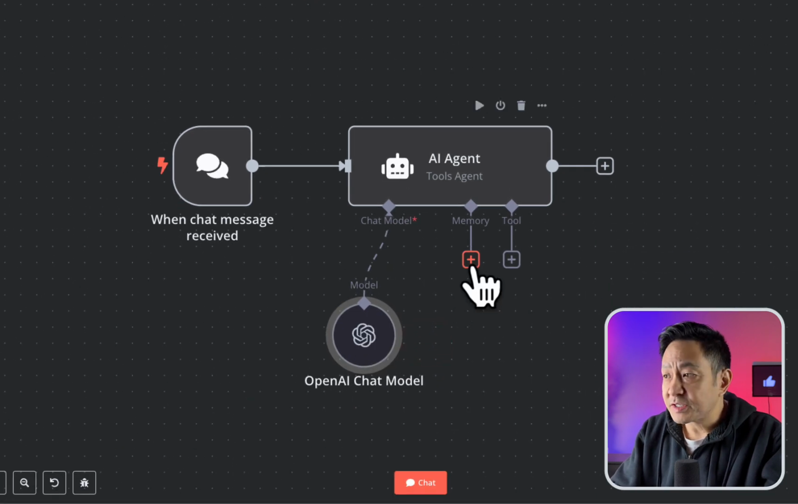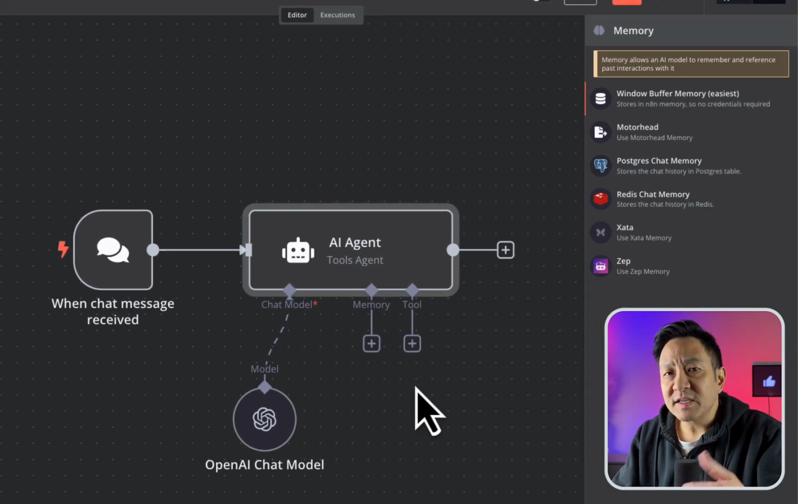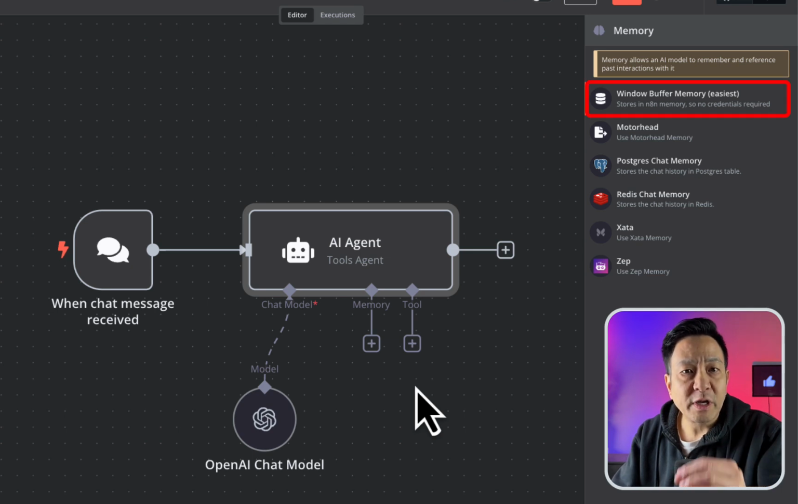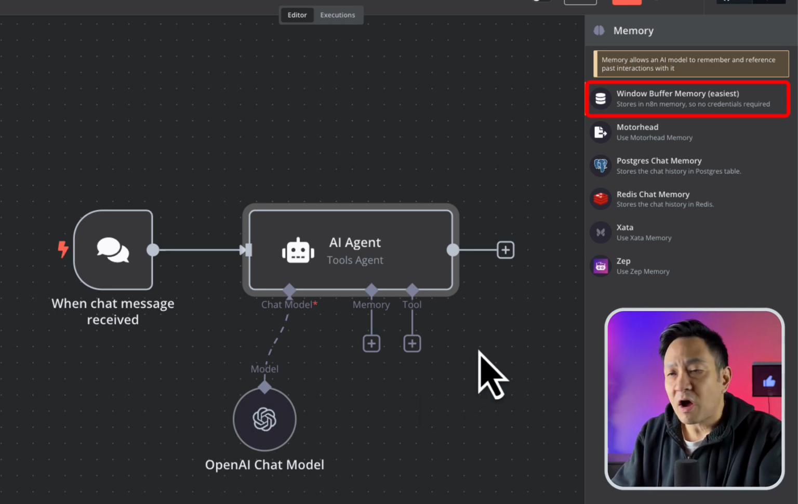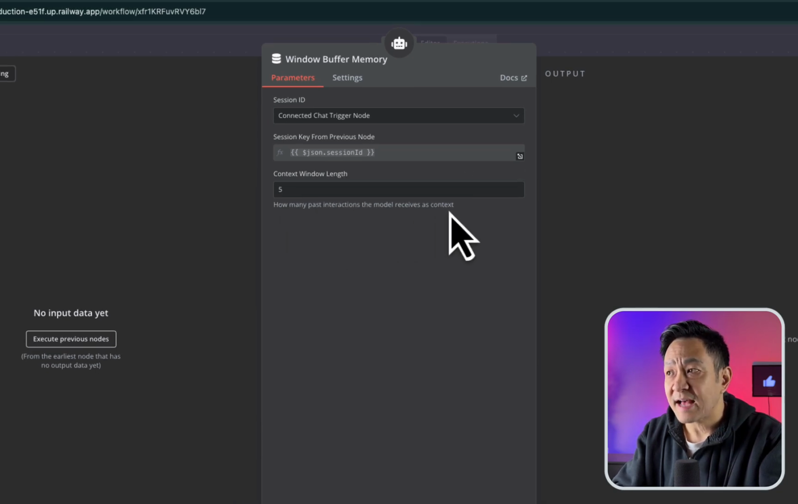Now for memory, just as the word implies, it specifies how you'd like the agent to remember past interactions and conversations. If you want it to remember the context of your conversation, it needs to have memory. Now ideally, we'd want to set up memory in a database so that it can properly store it. But for the purpose of our quick demo, we can use the system memory and limit the context window. And here's the context window length, and it says here how many past interactions the model receives as context.